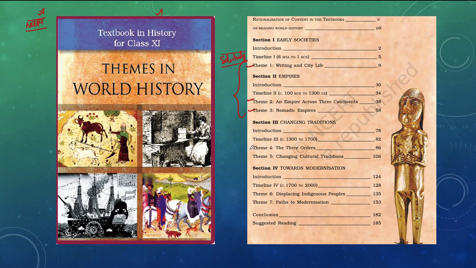But chapters 4, 5, 6 and 7 we need to cover in a very good manner, because they cover most of our mains syllabus and questions can be asked from this part. While reading the first 3 chapters, please give maximum weightage to the timeline given in the introduction of every chapter, so that you get good clarity about world events across history.